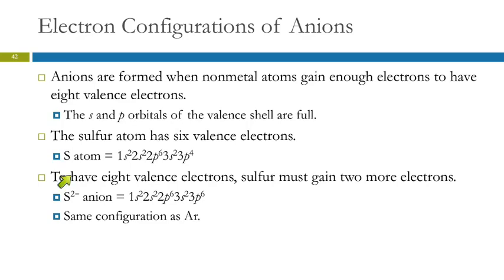So if we look at sulfur, here's the electron configuration for sulfur. It ends with 3s2, 3p4. So it's got 6 valence electrons. It wants to have 8, so it needs to gain 2 electrons. So we put a 2- charge on it, and those 2 electrons go into this 3p to fill it up, 3p6. This electron configuration is the same as argon. It's the same number of electrons, but it's a sulfide anion. It's got a -2 charge, and it's got a different number of protons than argon.